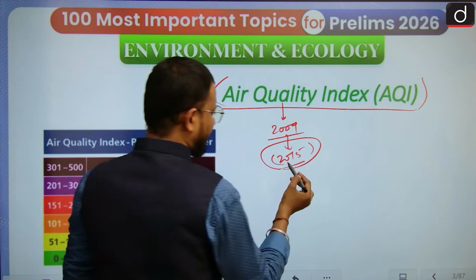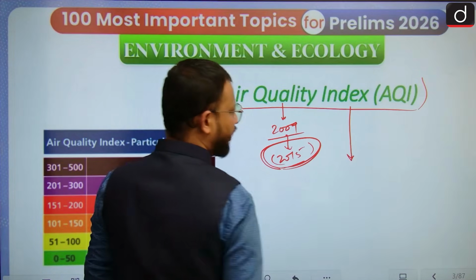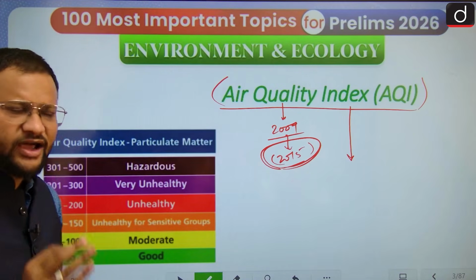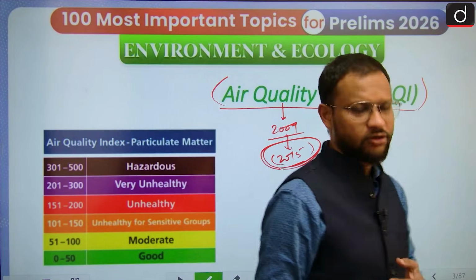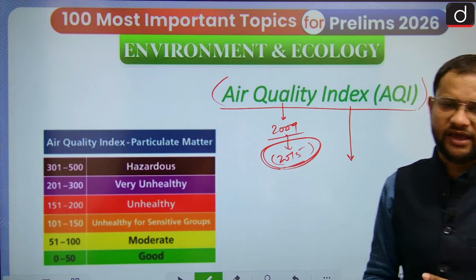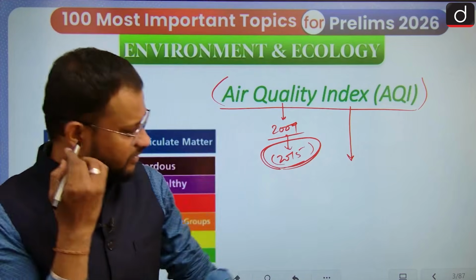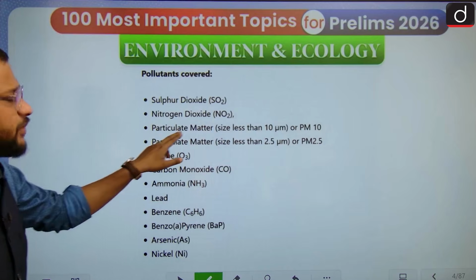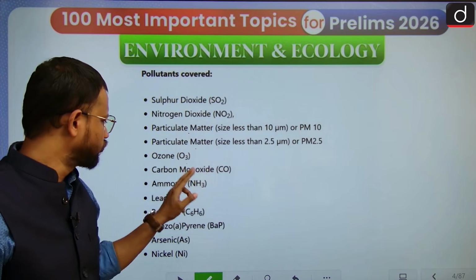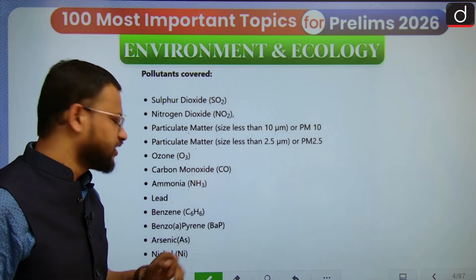Under this air quality index, various pollutants are monitored, like carbon monoxide, ozone, lead, methane, nitrous oxide, sulfur oxide. The list covers PM 2.5, PM 10, ozone, carbon monoxide, ammonia, lead, benzene, benzo(a)pyrene, arsenic and nickel.